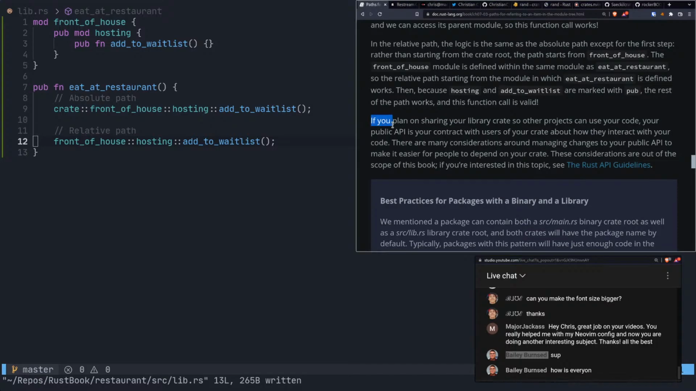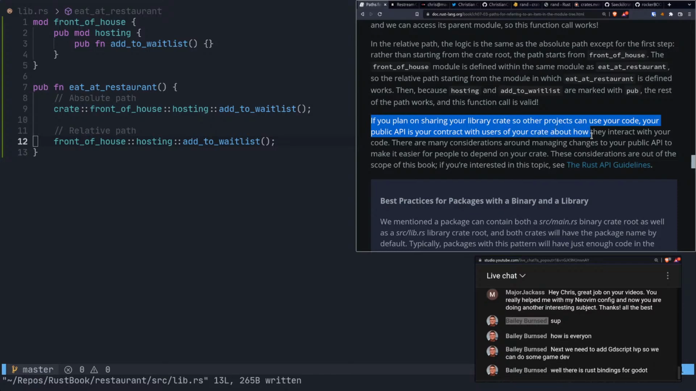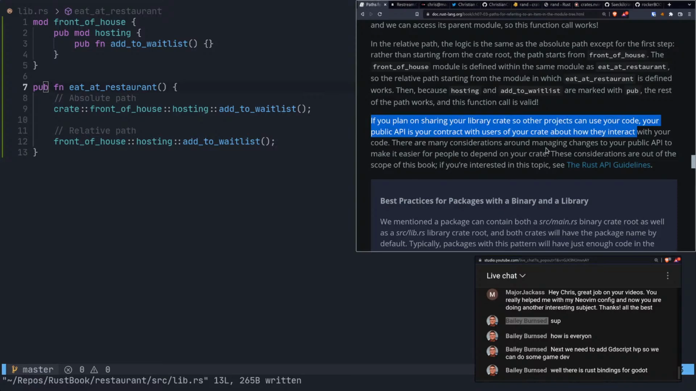So here's maybe something. If you plan on sharing your library crate so that other projects can use your code, your public API is your contract with users. It's just simple, right? You need to have some stuff be public so that it can be used. The stuff that's public is the public API. It's the things that you want to do. Everything else is just private business logic that nobody cares about. This is pretty standard basic stuff, right?